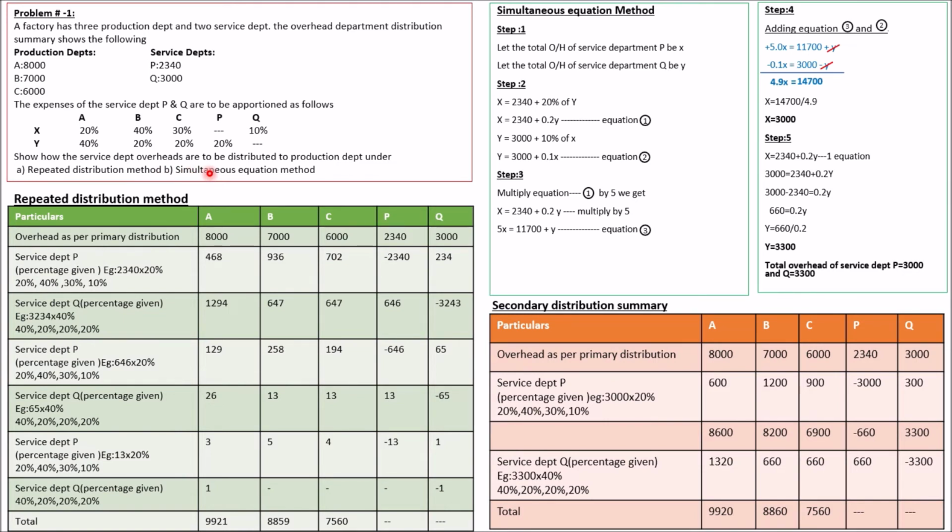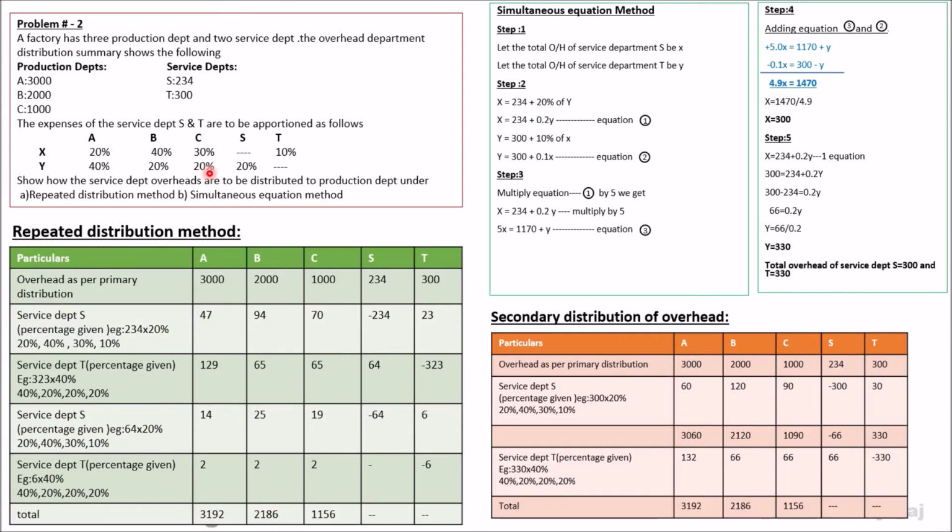I have taken one more problem. We'll solve that also. This is problem 2. A factory has 3 production departments and 2 service departments. The overhead distribution summary is as follows. Here the same thing, the production departments are A, B, C and the service departments they have given as S and T.